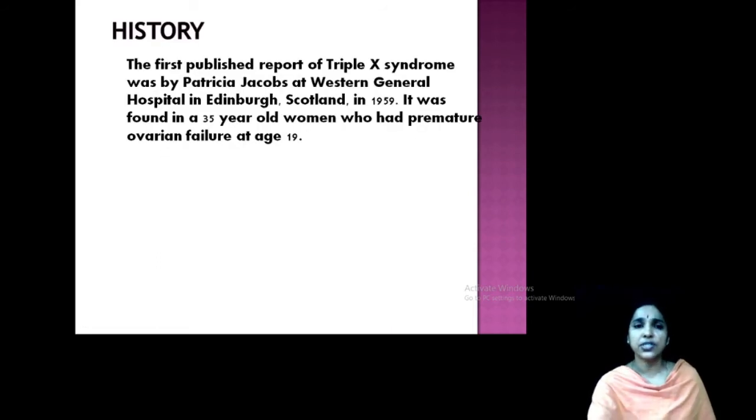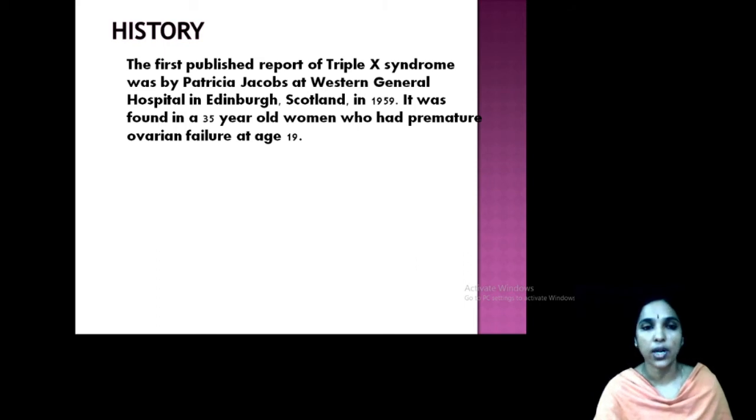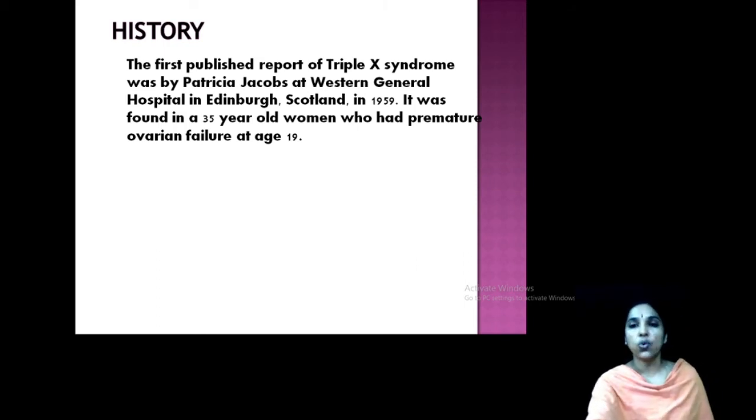The report was first published by Patricia Jacob at Western General Hospital in Edinburgh, Scotland, and it was found in a 35 year old lady with premature ovarian failure at age 19. So a detailed checkup revealed this triple X syndrome.